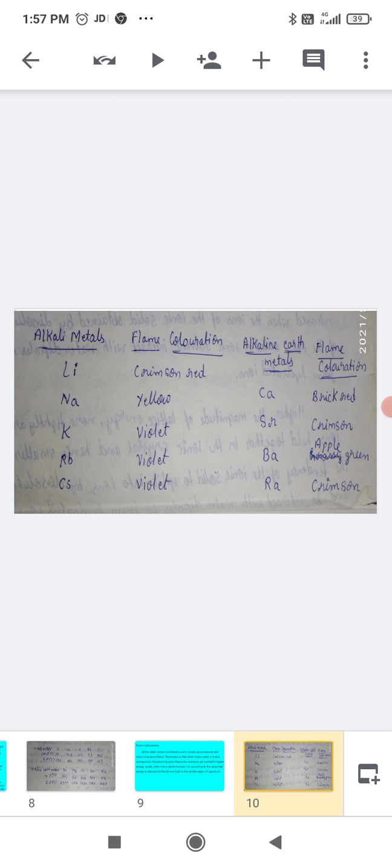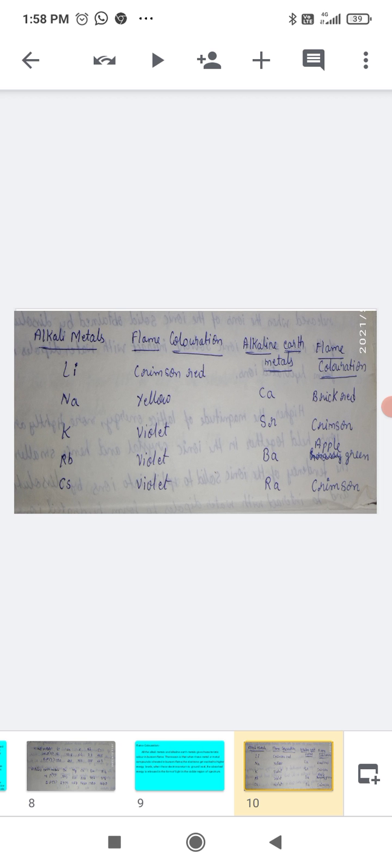Here you can see the coloration of some of the alkali and alkaline earth metals. Lithium is crimson red, sodium yellow, potassium, rubidium, and cesium all violet. Among alkaline earth metals: calcium, brick red; strontium, crimson red; barium, apple green; radium, crimson.